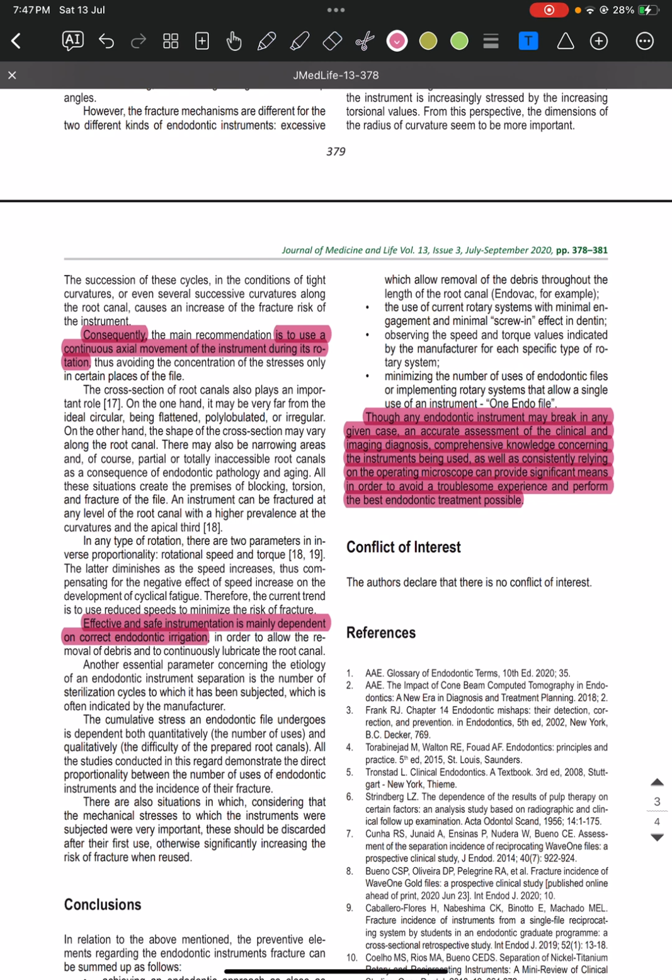It's important to know that during the endodontic instrumentation procedure, an instrument might break in any given case. An accurate assessment of the clinical and imaging diagnosis, comprehensive knowledge concerning the instruments being used, as well as consistently relying on the operating microscope can provide significant means to avoid troublesome experiences and perform the best endodontic treatment possible.